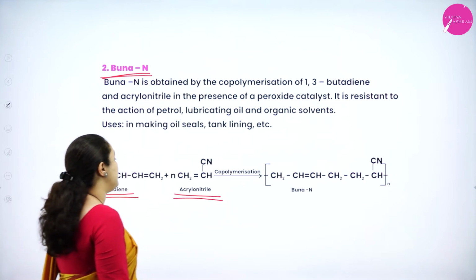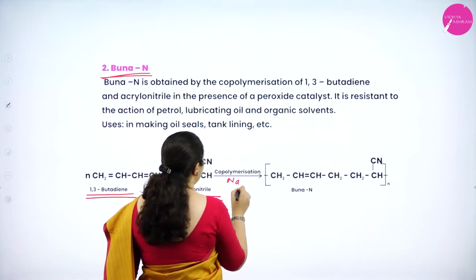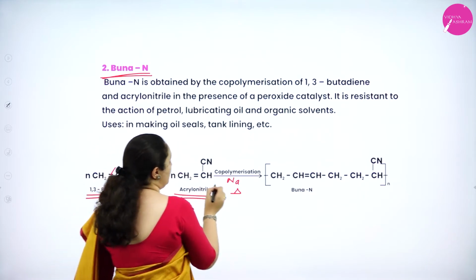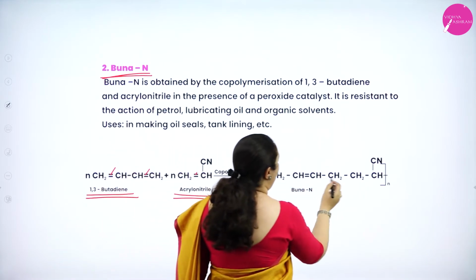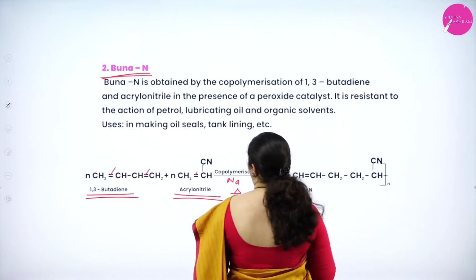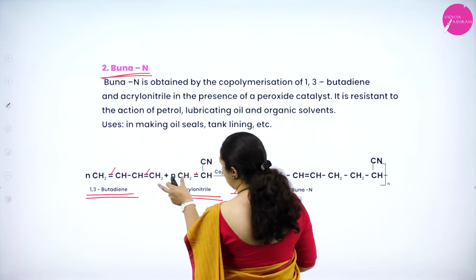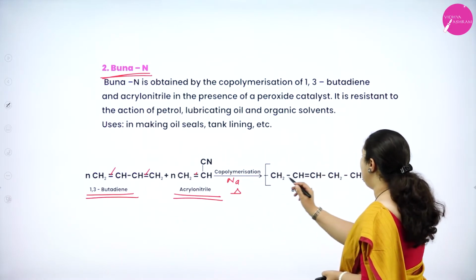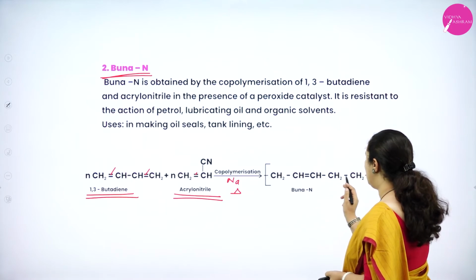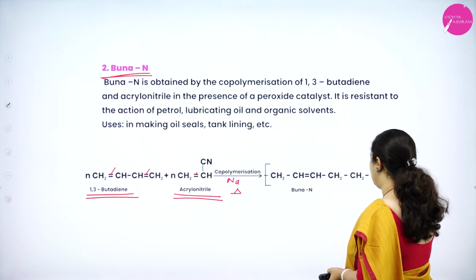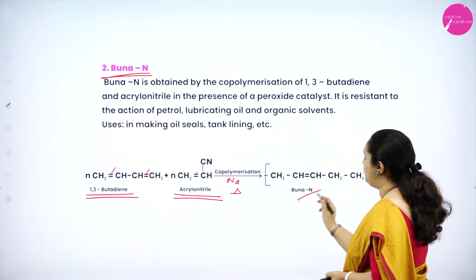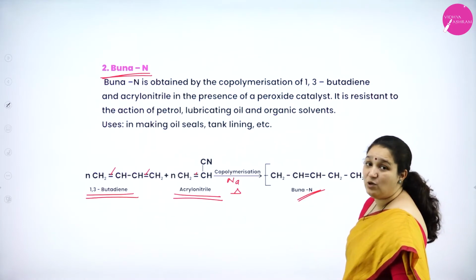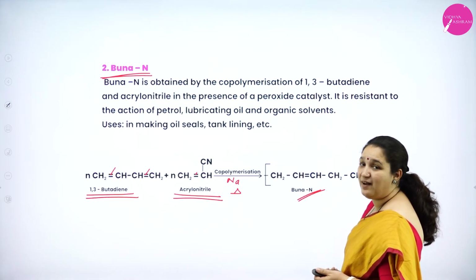It is heated in the presence of sodium, and the double bonds are broken, a new double bond is formed, and the CH2 groups bond with one another to give CH2, CH double bond CH, CH2, CH single bond CH, CN. So this is called Buna N. Bu for butadiene, Na for sodium, N for acrylonitrile. The nitrile group is present.